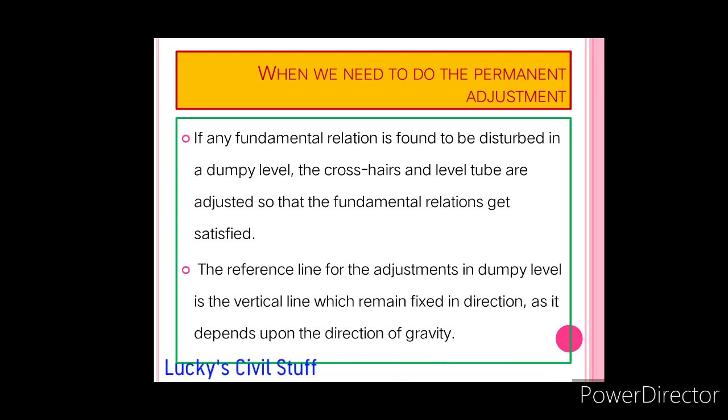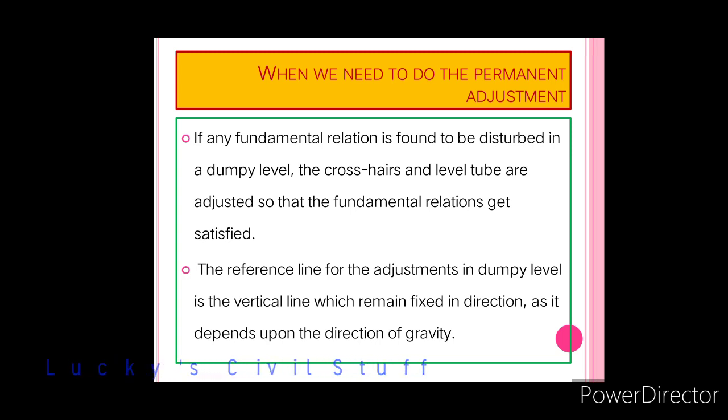Now, these fundamental relationships get disturbed, for example, if you travel to a site from your office, which may be around 10 kilometers, by vehicle on kacha road, pakka road, like that. When the vehicle is moving, the vibrations created are also transmitted to the instrument, and due to wear and tear from usage of the instrument, this may occur. Because of that, some minor disturbances happen in the instrument such that it needs to be calibrated.